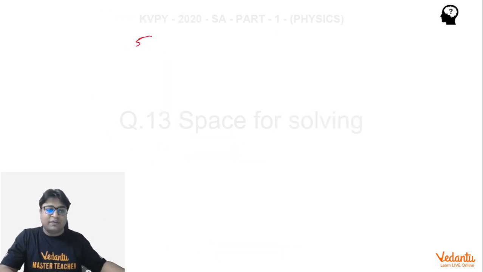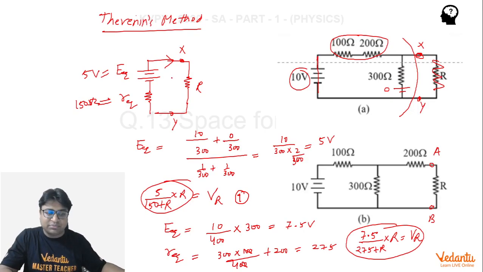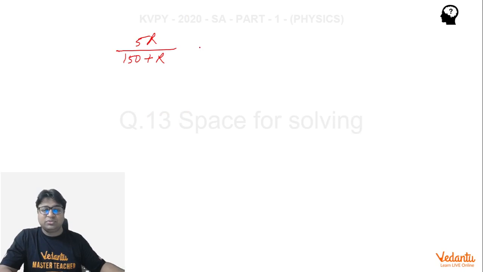So 5R divided by 150 plus R, that was the term. Now this should be equated with 7.5R divided by 275 plus R. Let's see what we get. R gets cancelled.